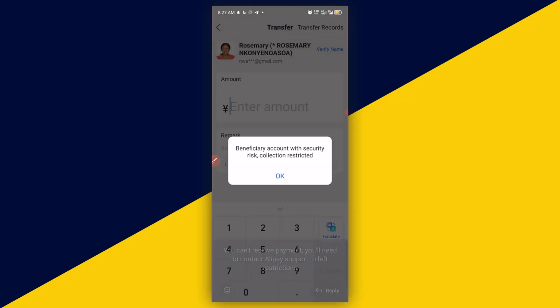Back to another interesting tutorial in Alipay. If your Alipay account is fully verified, maybe for a very long time, or was recently verified, but you are trying to receive funds, and each time someone wants to send you money you get a message like this: "beneficiary account with risk, collection restricted." How do you fix this particular problem? Because without fixing it, your account will not be able to receive funds in Alipay.